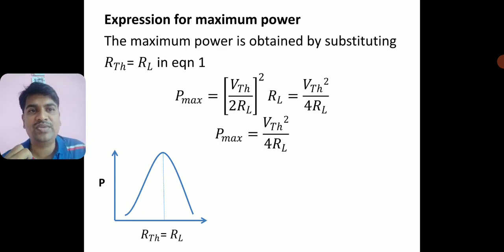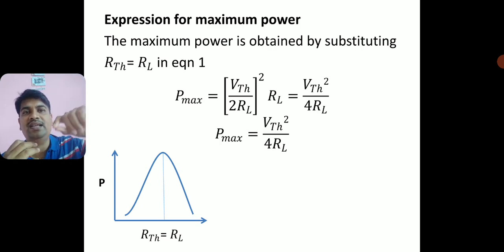Alright, after getting an equation for maximum power and after proving this maximum power transfer theorem, let us analyze this with the help of a graph. I have given you the graph below. This is the graph of power versus load resistance. Y-axis is the power and x-axis is the load resistance. Look at the graph. If I increase the value of load resistance, the power delivered across the load resistance will increase.